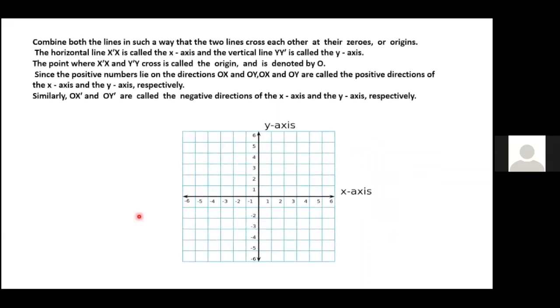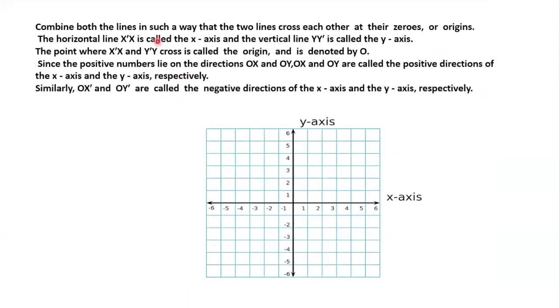The Cartesian plane will be formed. The way these two axes meet at one point, children, that point is called the origin. Combining both the lines in such a way that two lines cross each other, the x-axis, the horizontal line, and the vertical line cross each other at their zeros, which is nothing but the origin. Am I clear, children?